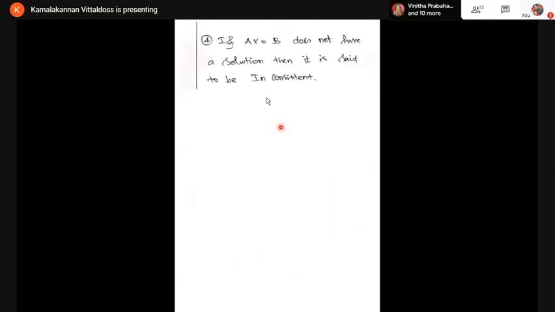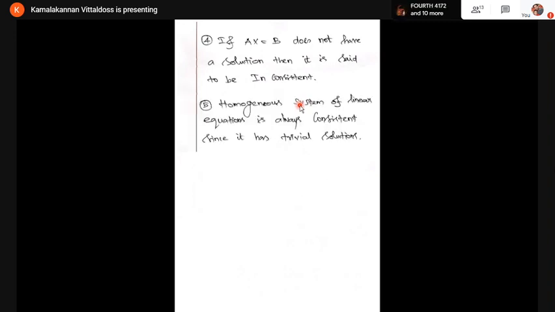Now, the fourth point. Suppose the system Ax equal to B does not have at least one solution, then it is called inconsistent. It is said to be an inconsistent system. If it has a solution, then it is called a consistent system. The fifth point: a homogeneous system of linear equations is always consistent since it has a trivial solution.